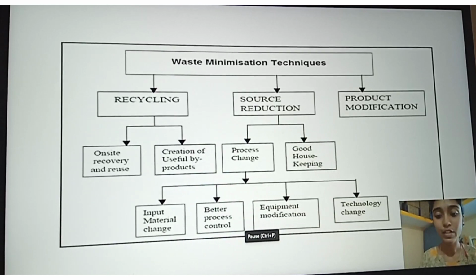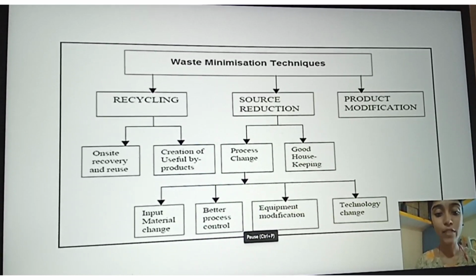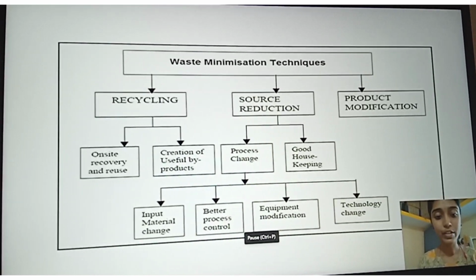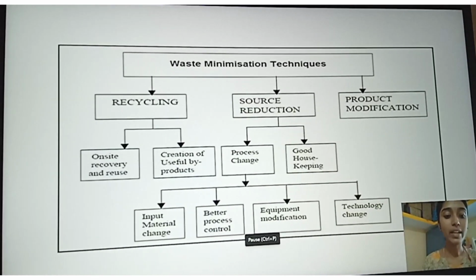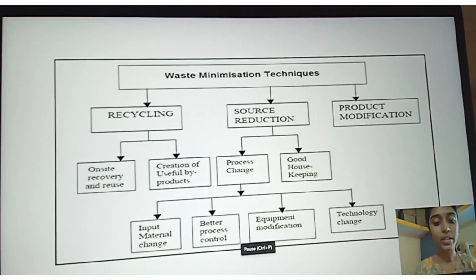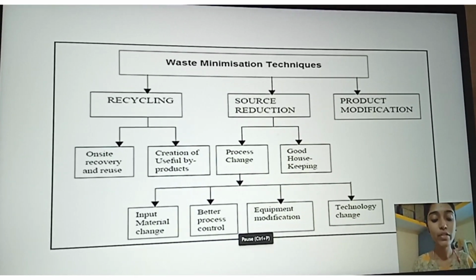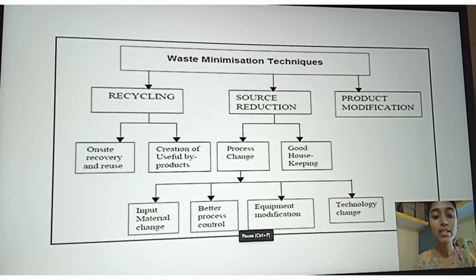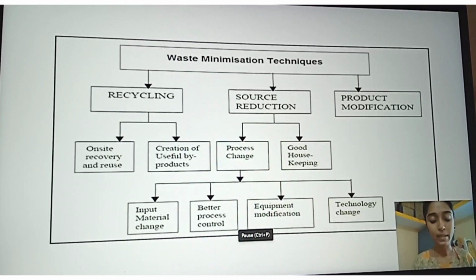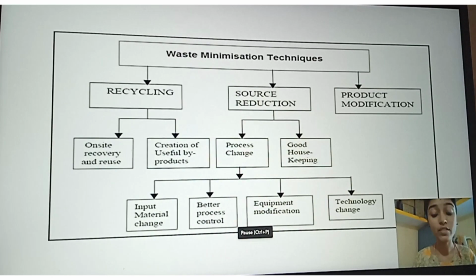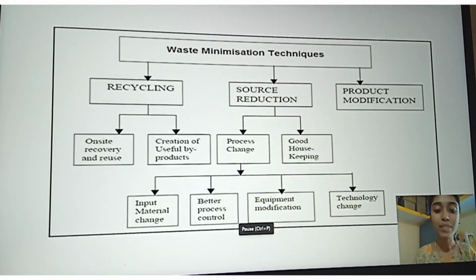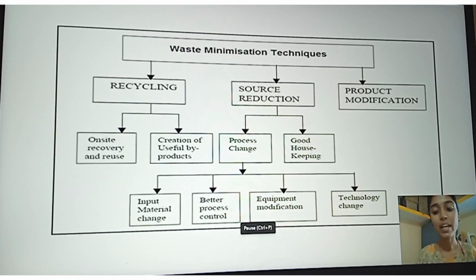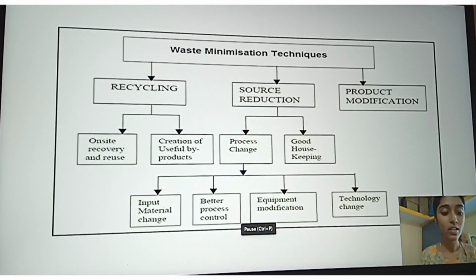Here are waste minimization techniques which is broadly classified into recycling, source reduction, and product modification. Recycling is further divided into on-site recovery and reuse, creation of useful byproducts. And source reduction is classified as process change and good housekeeping. Then process change is further classified as input material change, better process control, equipment modification, and technology change. Let's move on to the other topic.